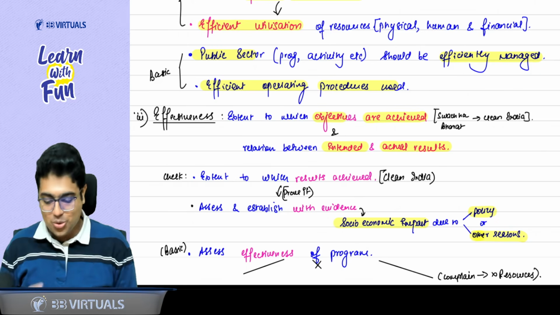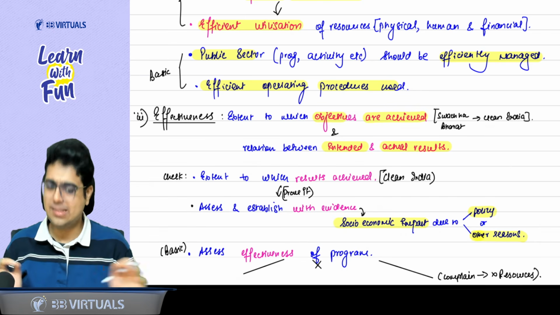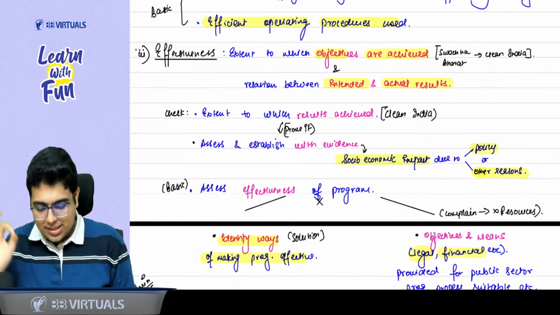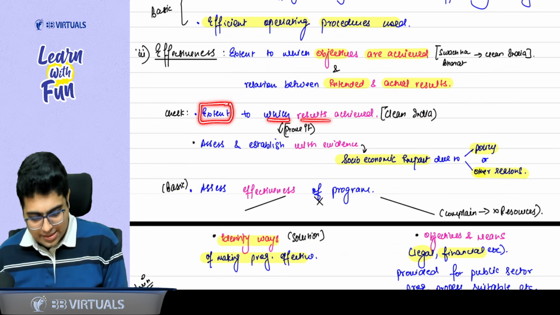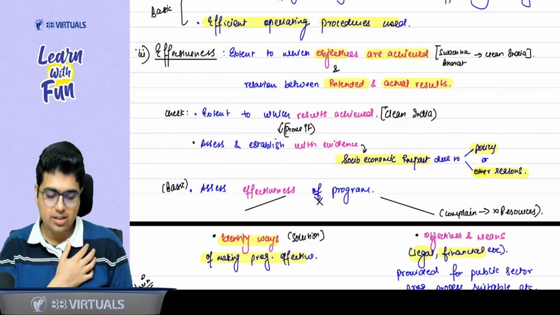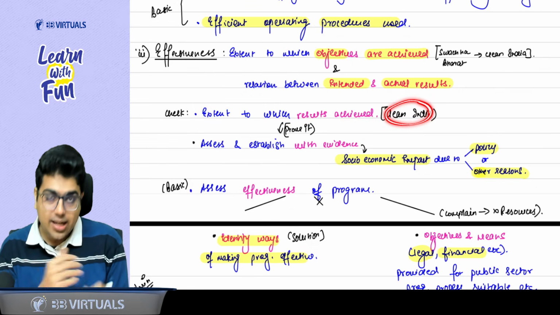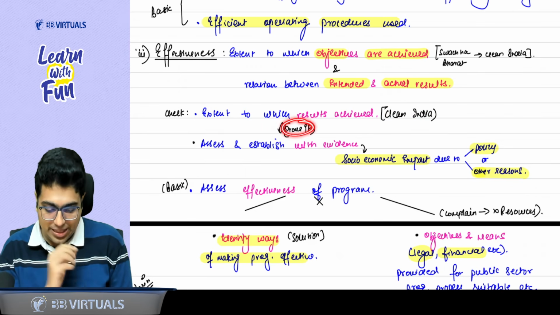Yes, sir. Now the question is, how do I check this effectiveness? Again, basic things. First of all, write the definition. That is the extent to which the results are achieved. This will help you to assess the effectiveness, whether India is clean. And let's say they make India clean, then they have to prove it with evidence.